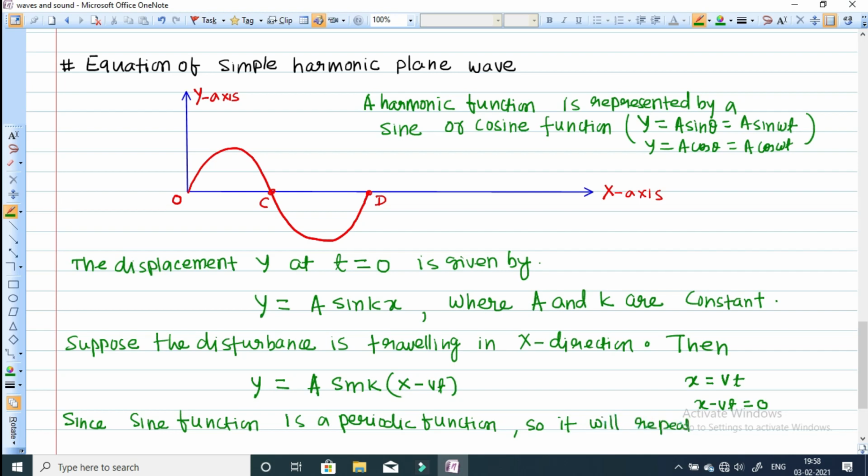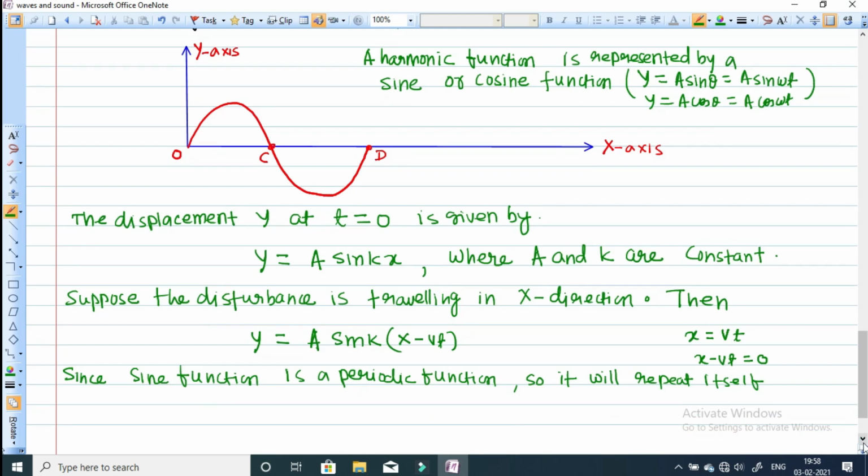It is a periodic or harmonic function, so it will repeat itself when the phase angle changes by the period of a sine function, which is 2 pi. Because the term kx represents the phase angle, when the value of kx becomes 2 pi, kx will be equal to 2 pi.